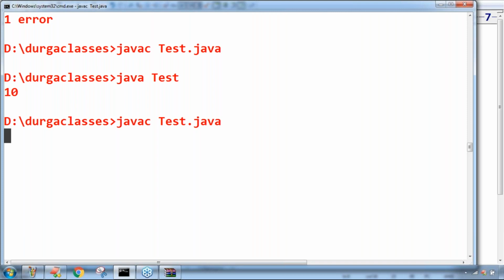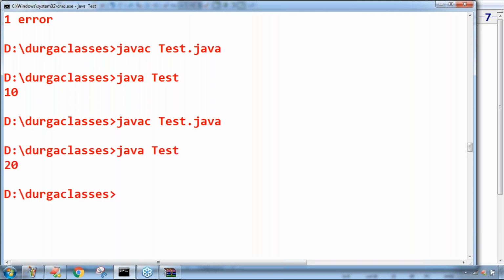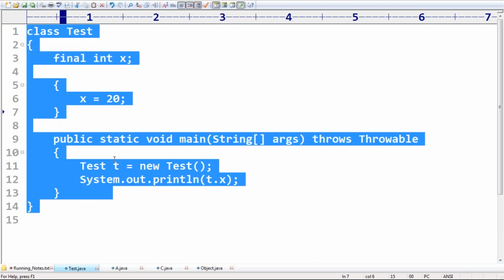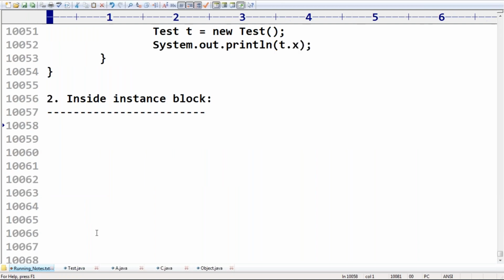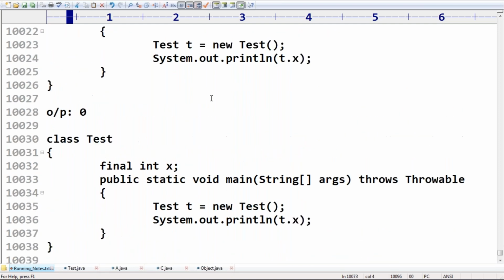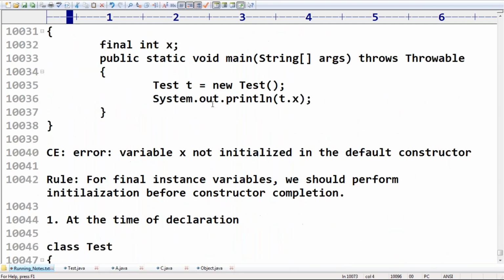Happily the code compiles fine. What answer are we going to get? Perfect, 20 we are getting, sir. So when will the instance block execute? Before the constructor, the instance block will be executed. That's why you can even perform initialization inside the instance block. Next, our rule is before constructor completion.